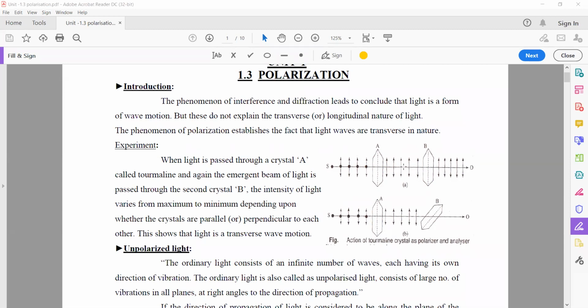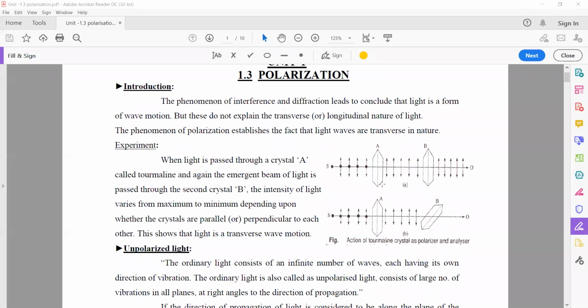That means whenever an ordinary light, which travels in all directions, passes through a tourmaline crystal, the emerged light has only one direction. After B crystal also, B being another example of tourmaline, it has only one direction, that is, only the vertical component.